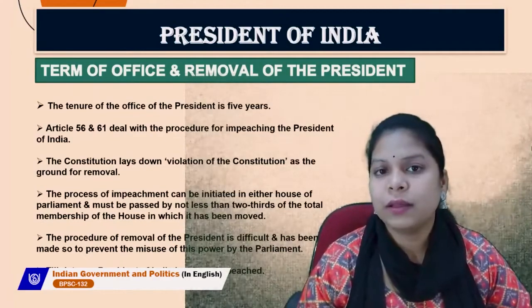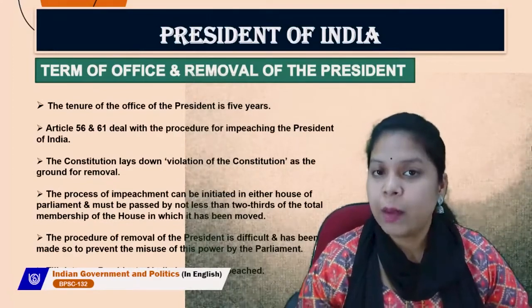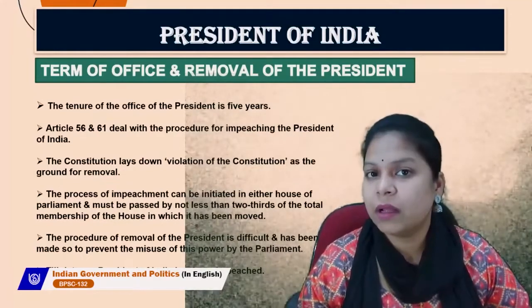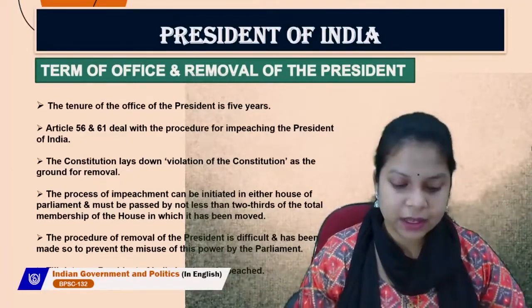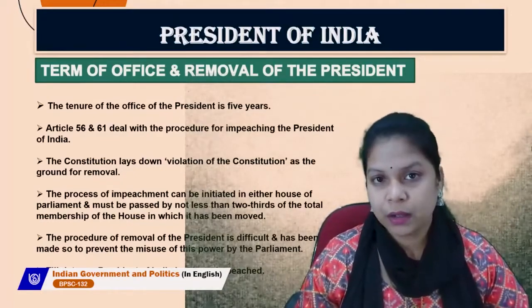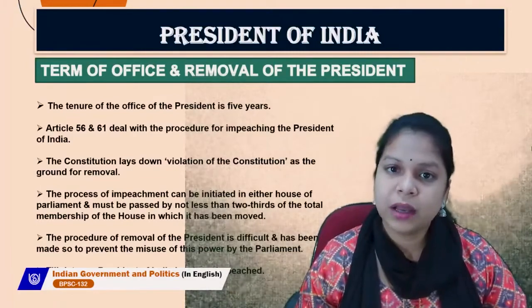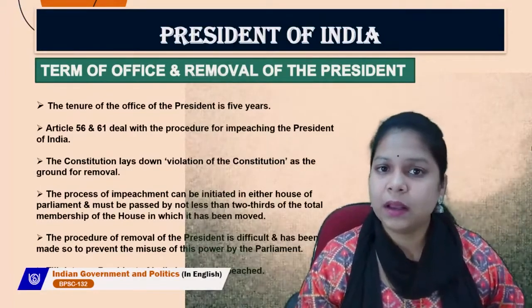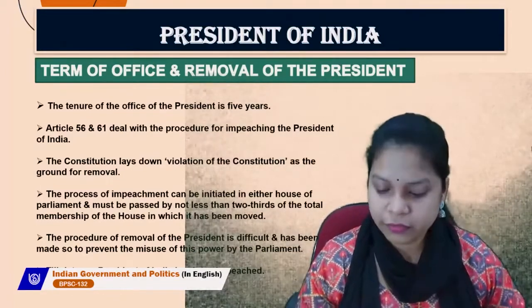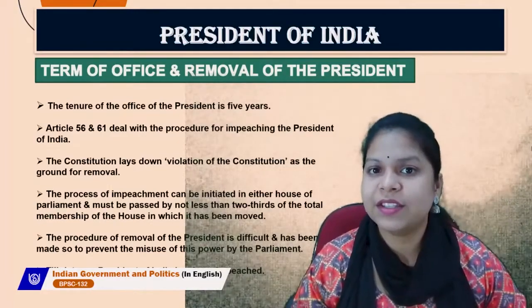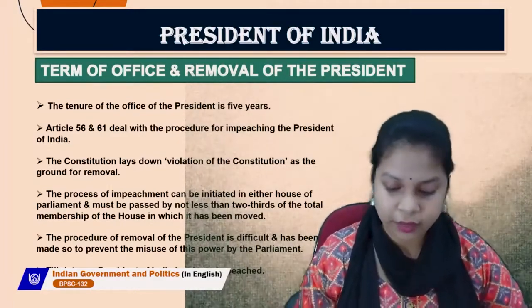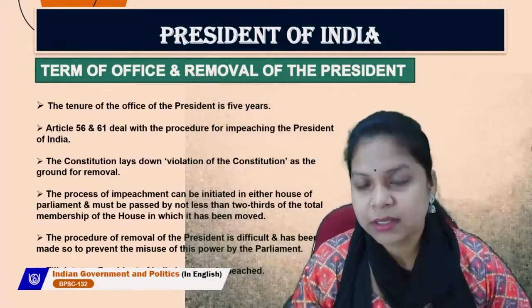Here also, the president is head of the state, but the real executive power lies with the prime minister, who is known as the head of the government. So the government is accountable to the legislature, and the legislature decides about the executive. So we learnt about this.